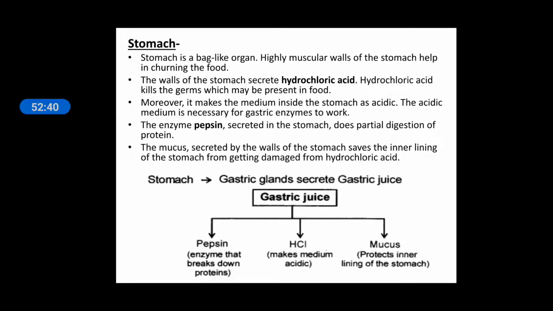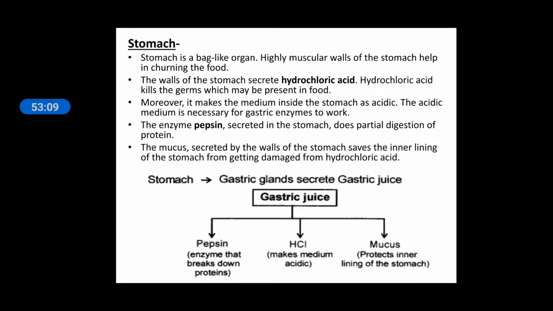So what is the arrangement that your stomach is not burning? Along with the HCl, the stomach lining also secretes mucus. This mucus forms a thick lining inside the stomach so that HCl cannot react.